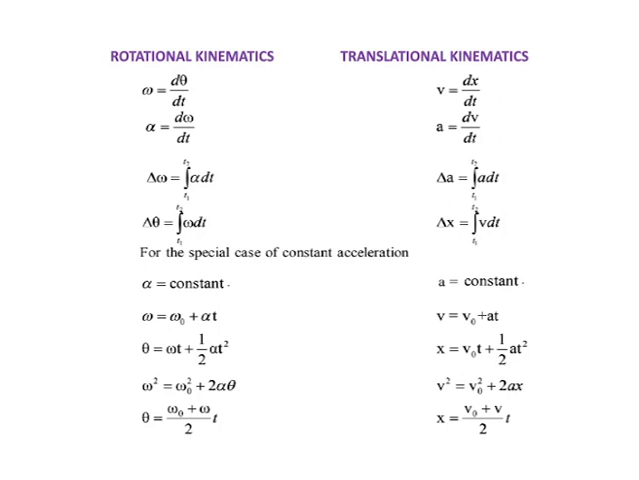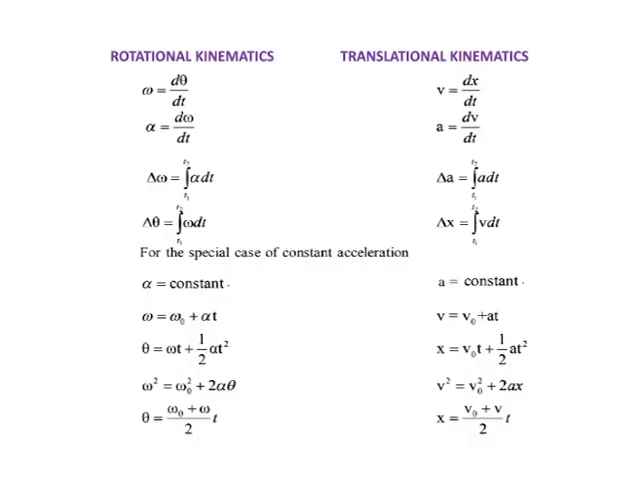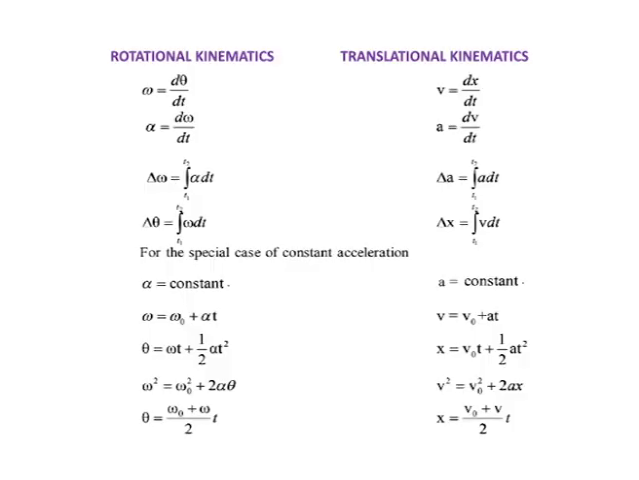Now omega is equal to omega naught plus alpha t, theta is equal to omega naught t plus 1 by 2 alpha t square, and omega square is equal to omega naught square plus 2 alpha theta. For linear displacement and linear velocity, v is equal to v naught plus a t, x is equal to v naught t plus 1 by 2 a t square, and v square is equal to v naught square plus 2 a x. Now you can find the theta value, and x as well. This is the angular displacement and linear displacement. Linear displacement x is equal to v naught plus v by 2 into t, so theta is equal to omega naught plus omega by 2 into t.